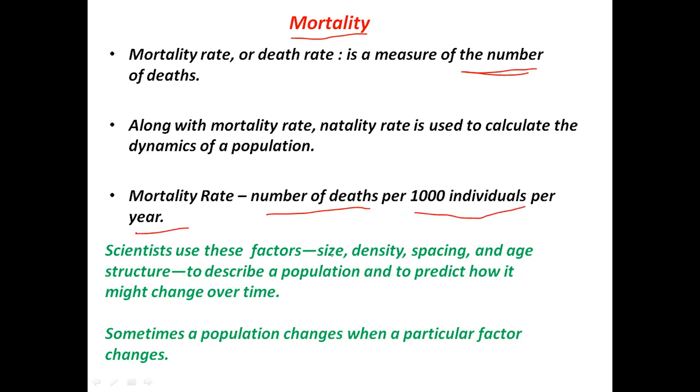Scientists use these factors like size, density, population dispersion or spacing, age structures, etc. to describe a population, and these factors help scientists to predict how a population might change over time. Alright, so this is all about the characteristics of a population.